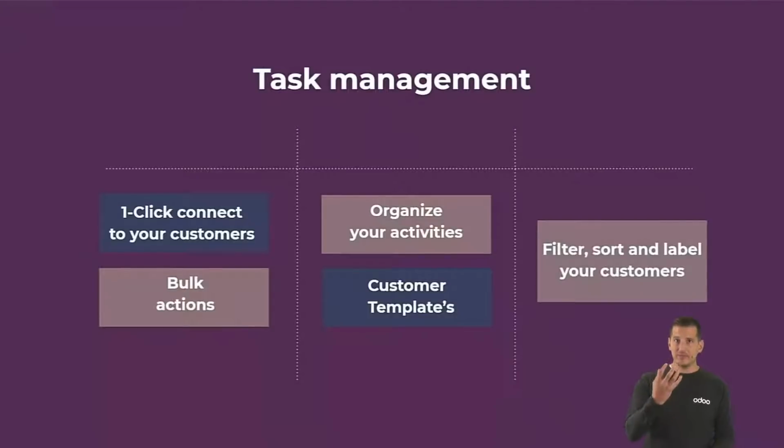They will be visible immediately on the dashboard, and you will have an overview of everything that is due for all of your customers. You can also create customer templates so that for common master data, you can put it in a template and duplicate it every time to create a new customer. And last but not least, you can filter, sort, and label all your customers so that you can immediately see all the records on the screen that you want to see.